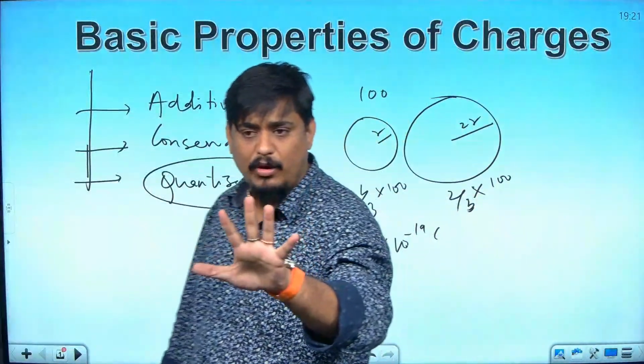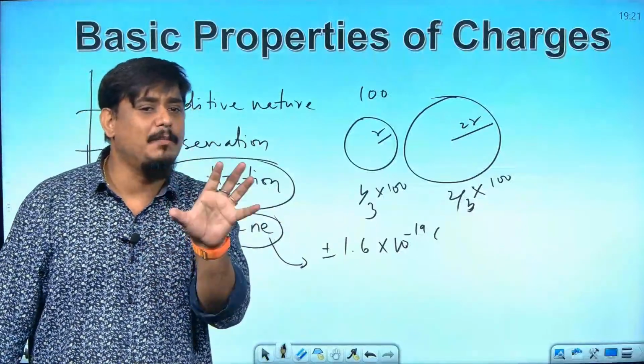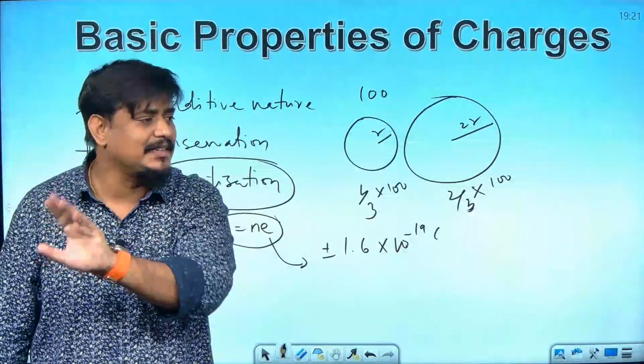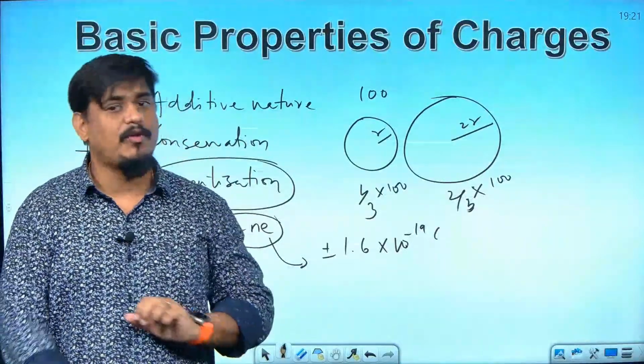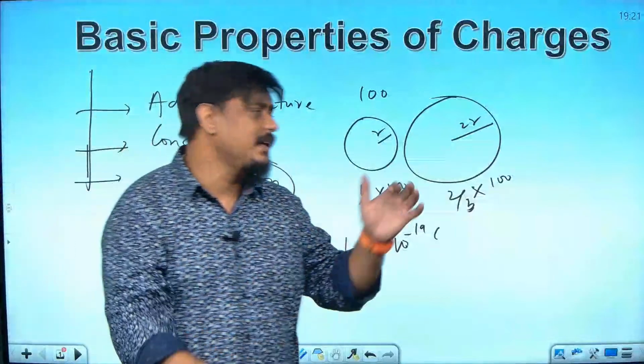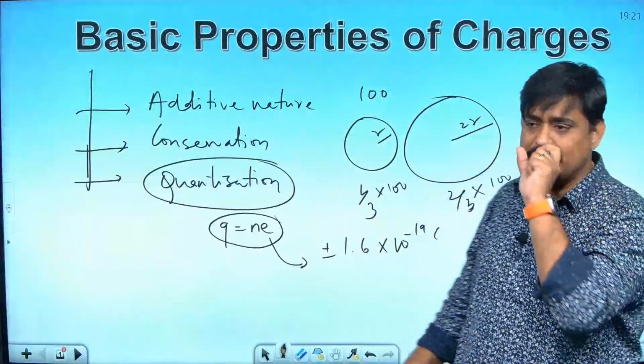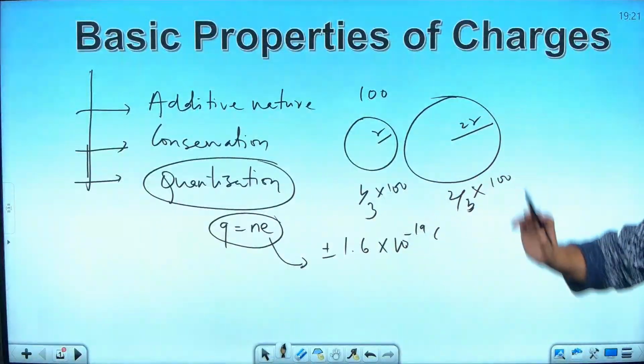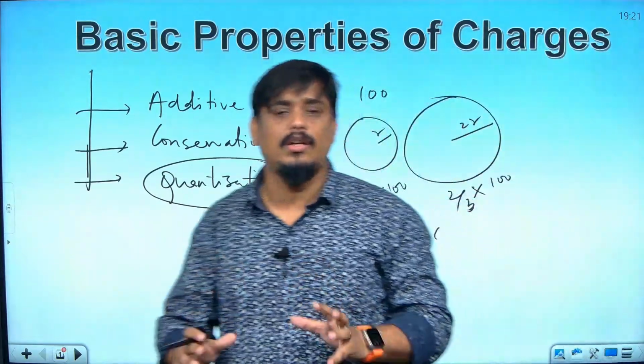So if you have 10 protons, total charge will be 10 multiplied by 1.6 into 10 to the power minus 19. If you have 1 million protons, then 1 million multiplied by this basic elementary charge. So when you multiply the basic elementary charge with the number of charged particles, then you get total charge on a body, right?